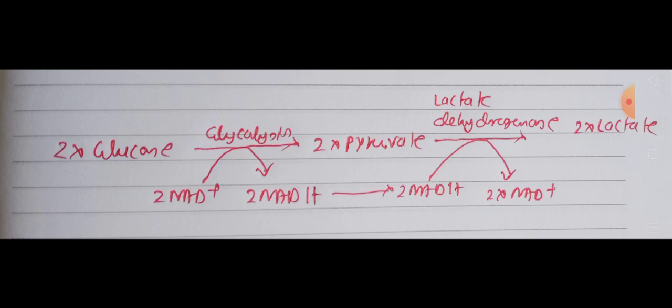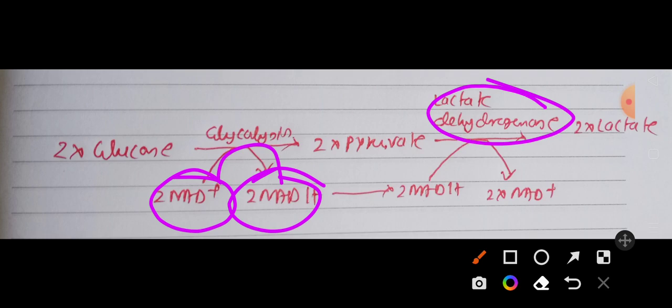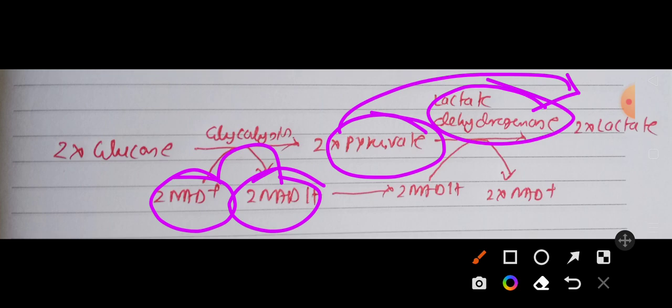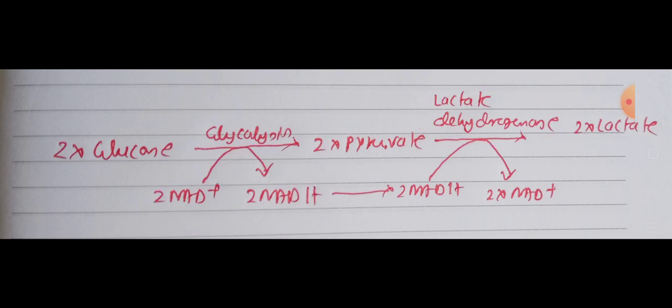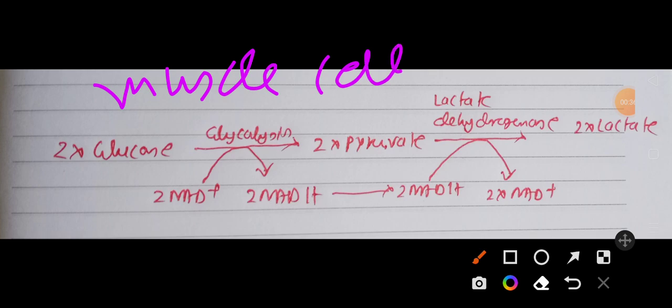So today, as promised, we are going to talk about lactic acid fermentation. In glycolysis, the NAD plus which was converted into NADH will be regenerated via an enzyme called lactate dehydrogenase, and during that time the pyruvate will be converted into lactate. That is the idea of lactic acid fermentation, and here the end product is lactate. It may occur especially in muscle cell and also in some bacterial species, mainly Lactobacillus.